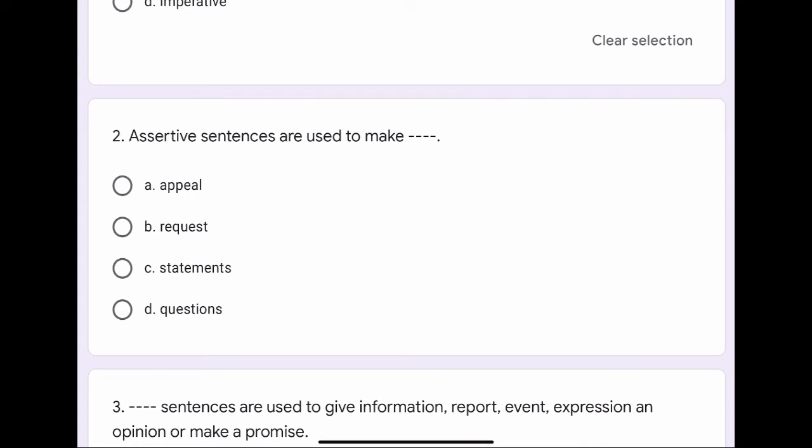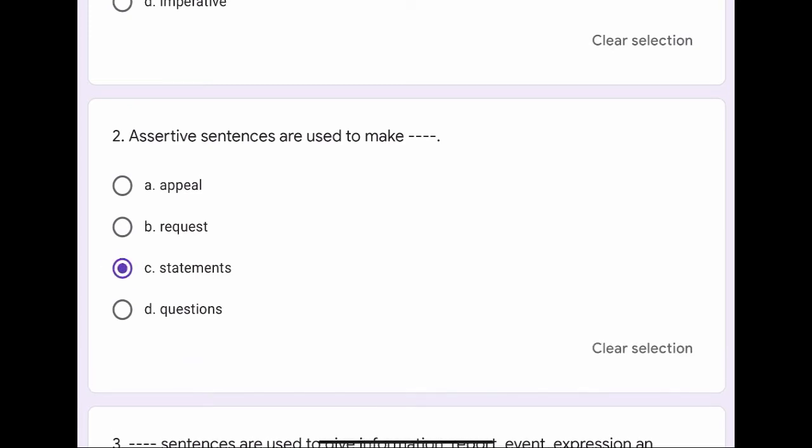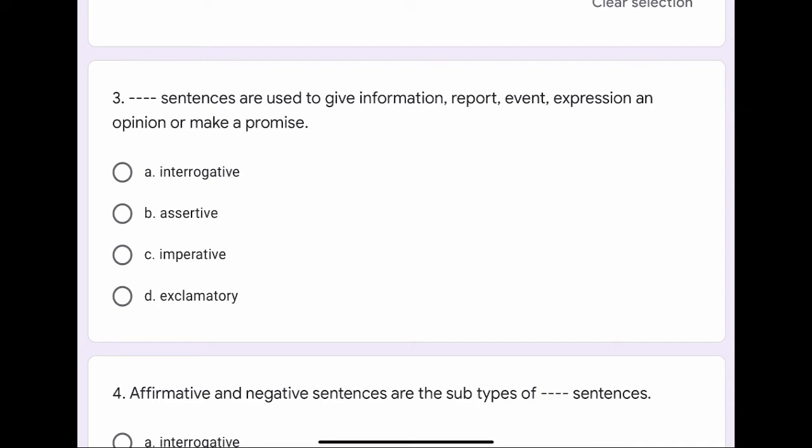Question number 2. Assertive sentences are used to make dash dash. The options are A. Appeal, B. Request, C. Statements, or D. Questions. The correct option is C. Statements.